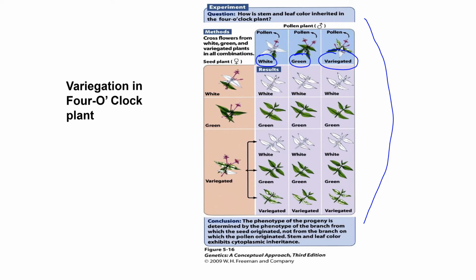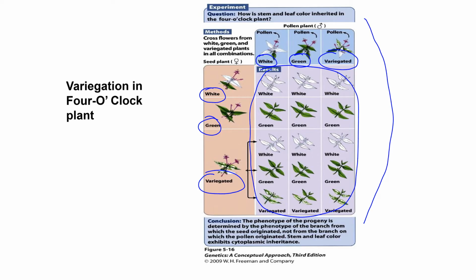He pollinated seed from either white plants, green plants, or variegated plants. What he observed was that the phenotype of all offspring was always determined by seed, by the maternal parent, and not by pollen, by the paternal parent.